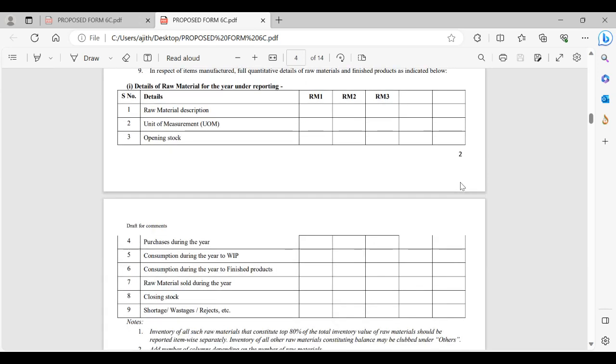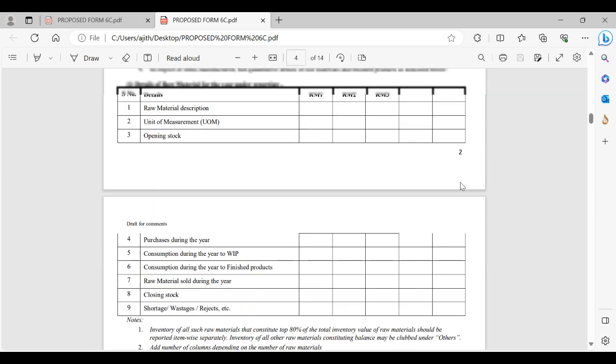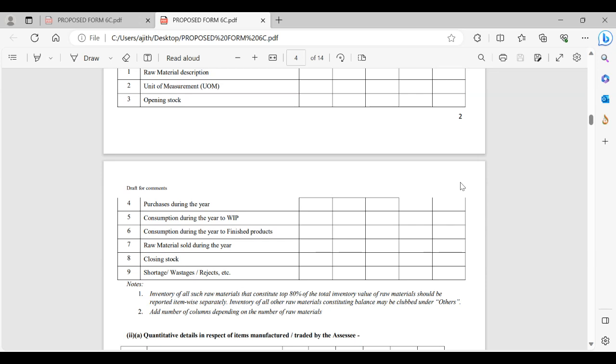Then details of raw material description, the name. Here the point is, suppose they are having numerous types of raw material, whether every raw material has to be reported. The note says inventory of all such types constituting up to 80%. 80% of the same, definitely yes, we would be required to report. So out of total raw material, that major part, the lion's share, 80% of the number of items of raw material we would be required to report here.